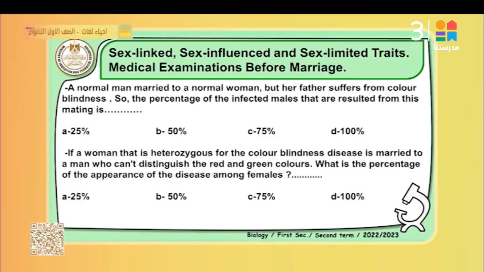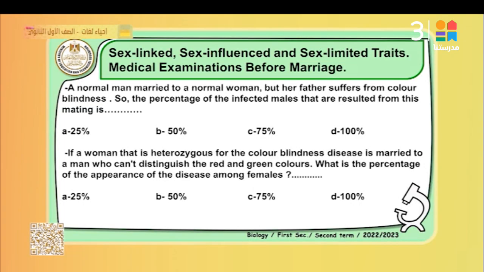Sex-linked traits are somatic traits. Their genes are carried on a sex chromosome and are not affected by sex hormones. For example, hemophilia and color blindness in human beings. Hemophilia is liquidity of the blood, due to the absence of a specific substance. Color blindness is a genetic condition that causes inability to differentiate between two specific colors, green and red.